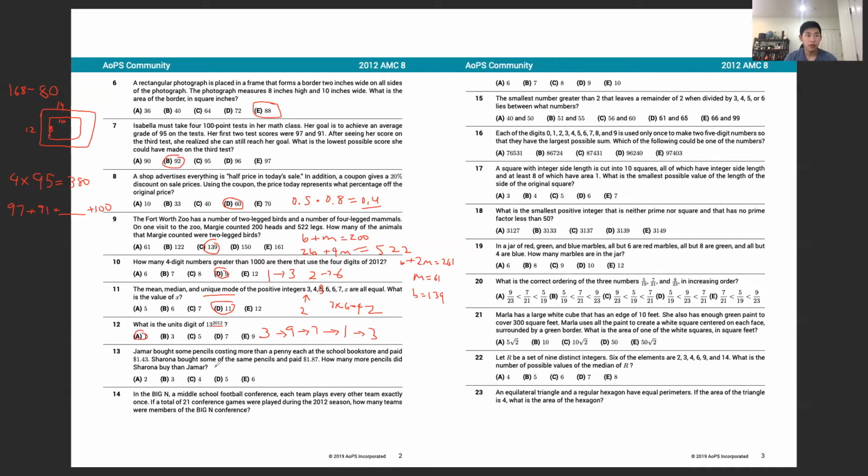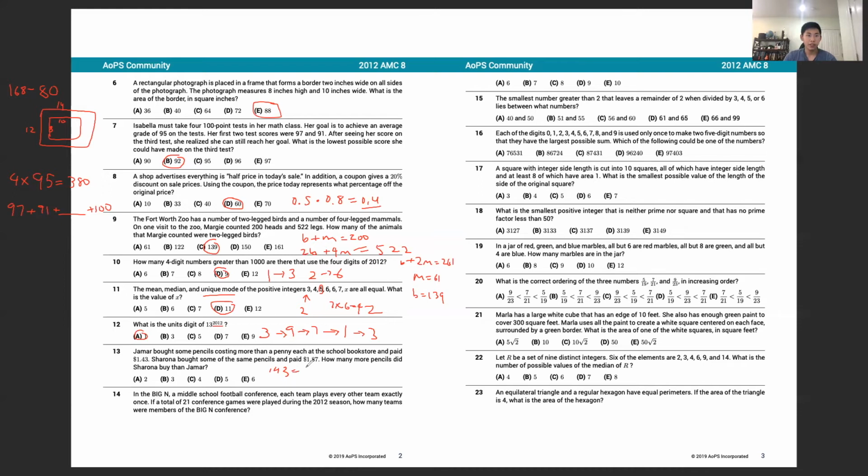Problem 13. Jamara bought some pencils costing more than a penny each at the school bookstore and paid $1.43. Sharana bought some of the same pencils and paid $1.87. How many more pencils did Sharana buy than Jamara? So we need to do some prime factorization here.